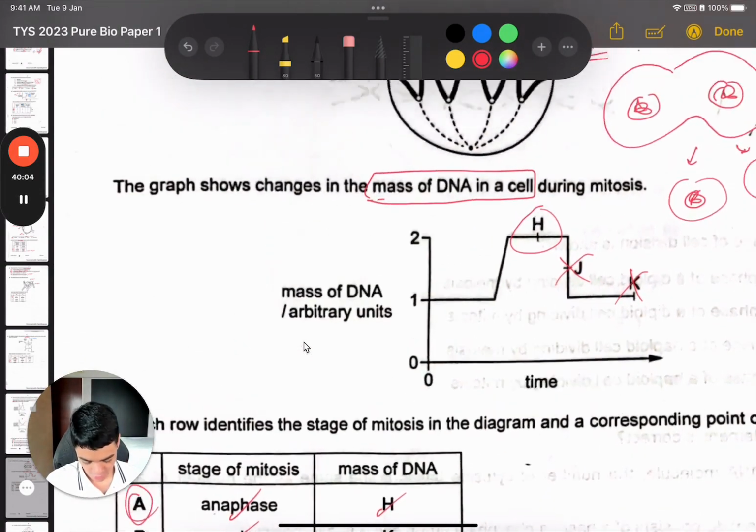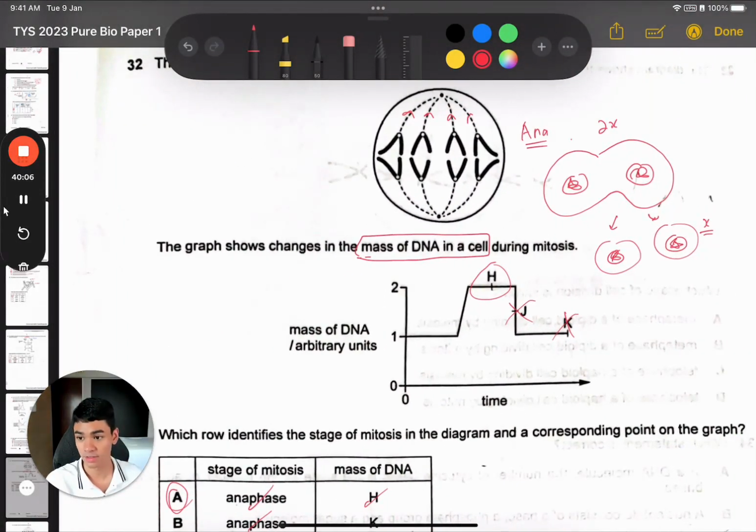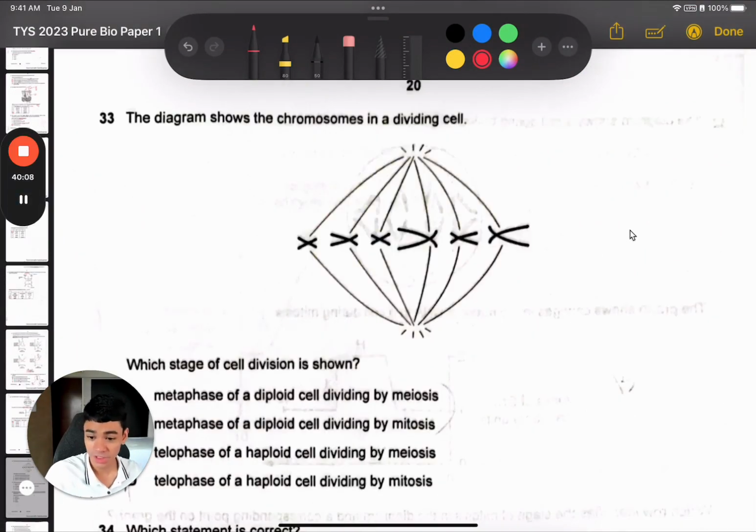So 32 is A. Question 33. Which stage is shown? Metaphase or telophase? We have to choose between these two. Now, the fact that they all lined up along this equator very nicely, just look at the position of the centromeres. It's all along an equator line, right? So it has to be metaphase. Okay, metaphase is the answer.